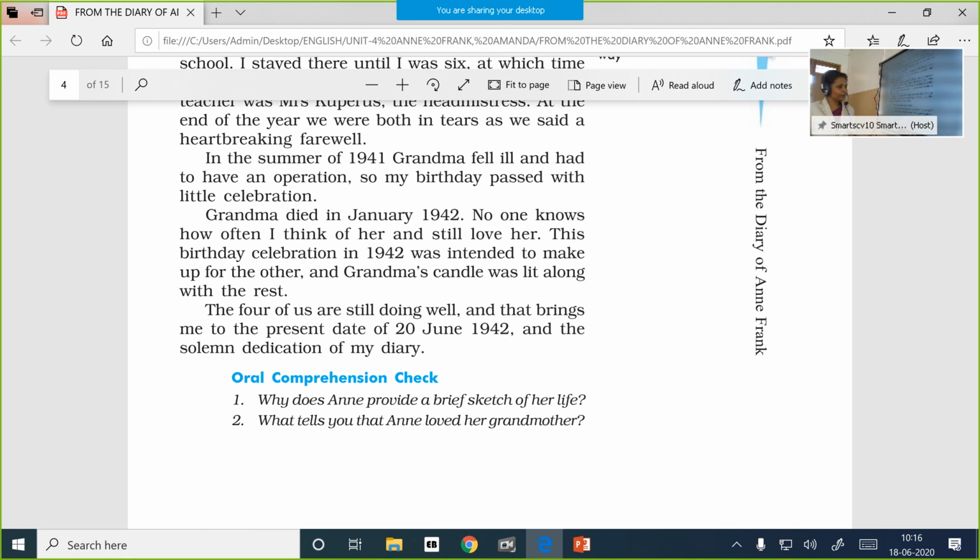Who are the four of us? Father, Otto Frank, Mother Edith, then the two sisters. So everything is fine with them, and that brings me to the present date of 20th June 1942. So that is why I am here. This is all about me, and it is from this date that Anne starts writing her diary.